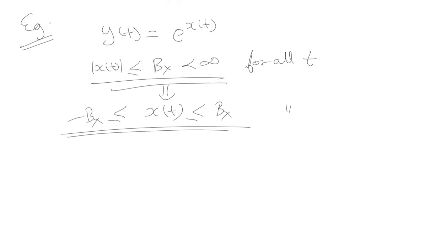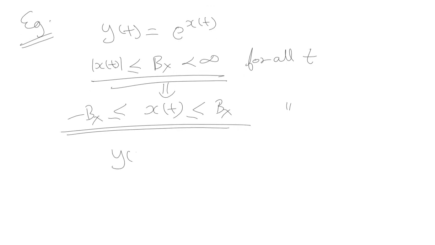Now if we look at the input-output relationship, it is y(t) equal to e raised to power x(t). So we can write that y(t) spans from e raised to power minus b of x to e raised to power plus b of x. b of x is a bounded input that we are providing.